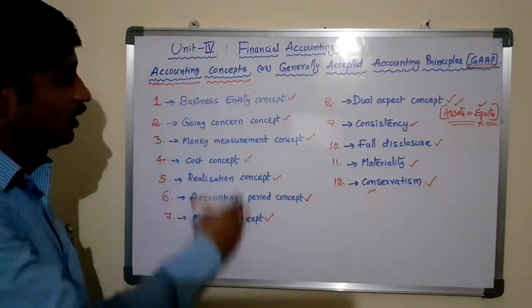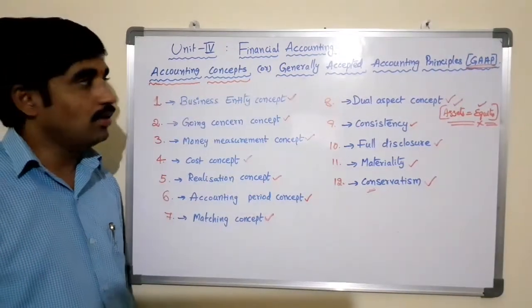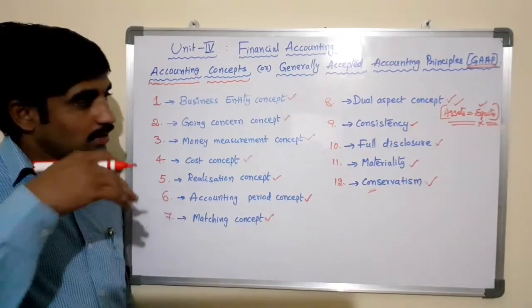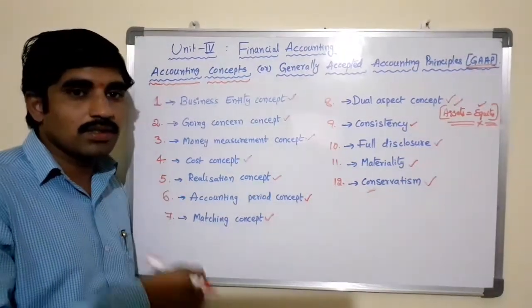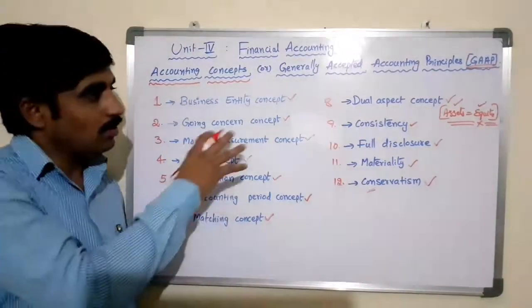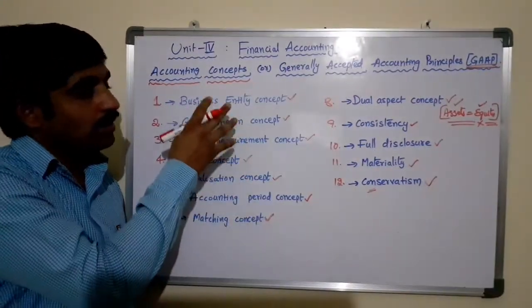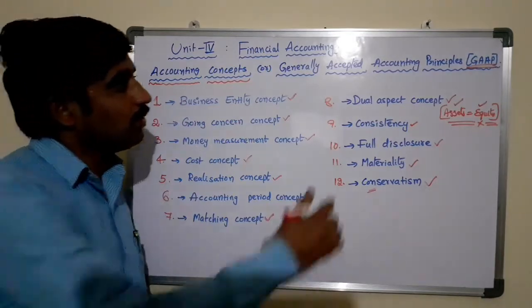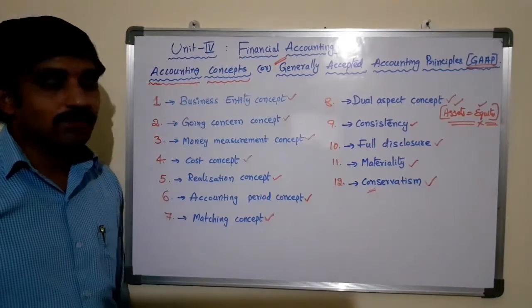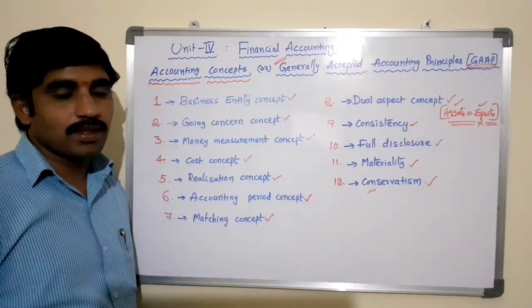So these are the different concepts of accounting. Instead of using different words, as I said, these are the principles, conventions, concepts, customs, traditions, policies. All these are called concepts of accounting. Simply we call these generally accepted accounting principles.